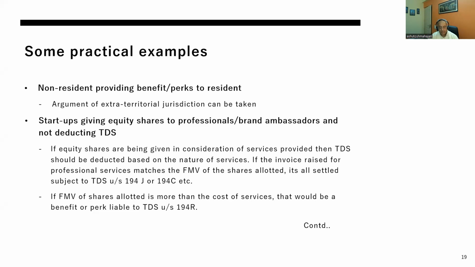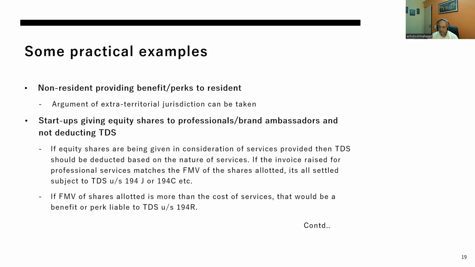Next question is on startups giving equity shares to professionals, brand ambassadors, and not deducting TDS. Now, if for services, consideration is paid in kind, then obviously tax needs to be deducted at source based on the nature of service. It should already be deducted.